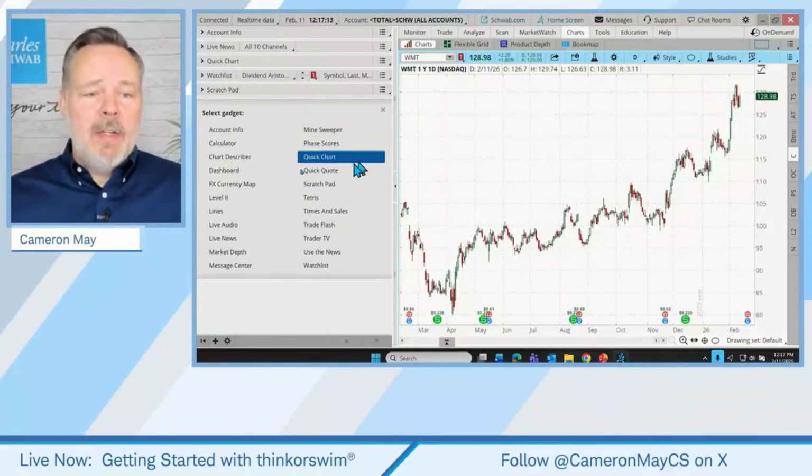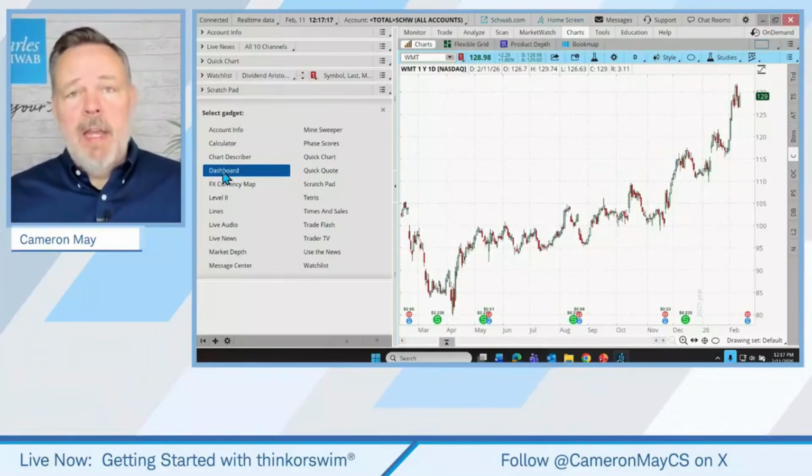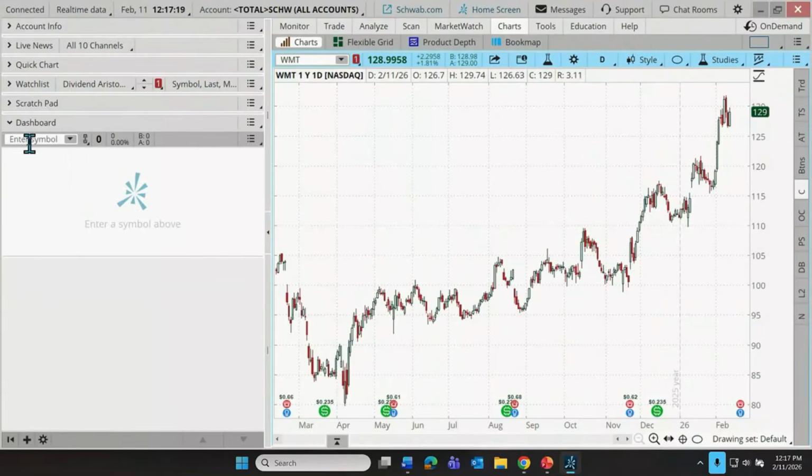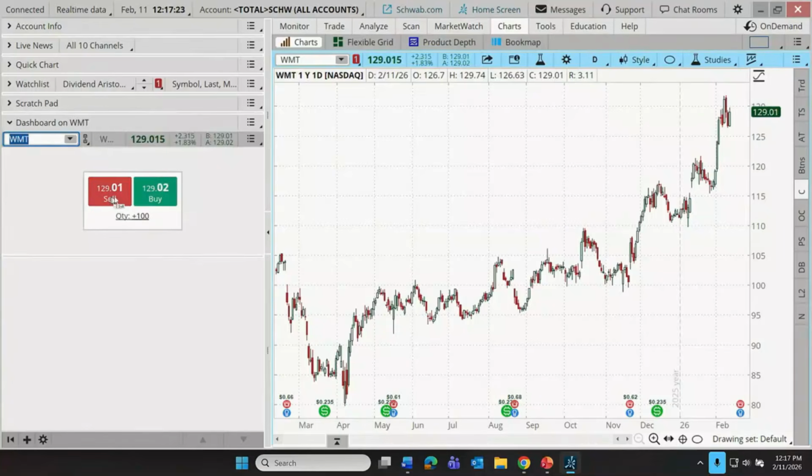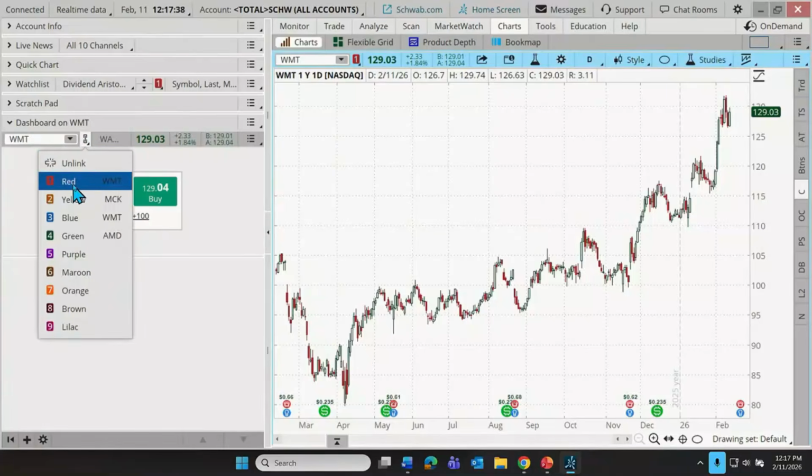Let's switch our gadget and move on to the next one, which is our dashboard. Okay, this one's pretty quick to learn. We just type in our symbol again, and this brings up a buy and sell box with a customizable quantity field. Now, one thing that I might suggest, I always take my suggestions with a grain of salt, not everybody likes to do things this way, is to link these gadgets.